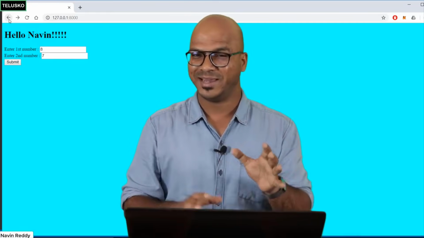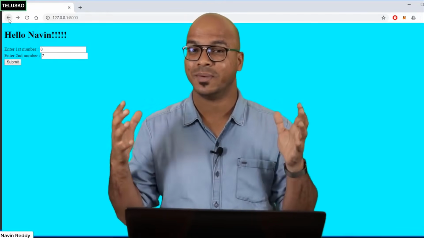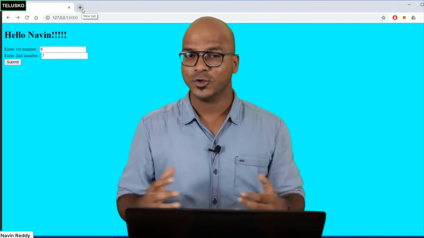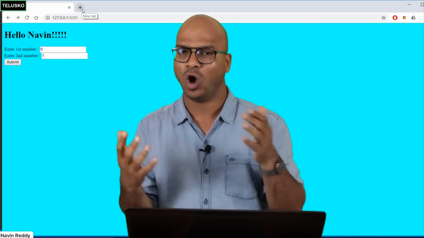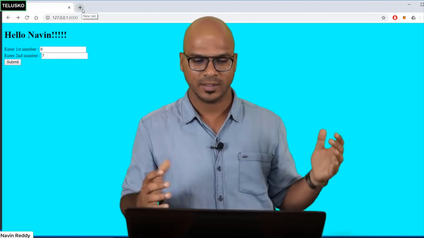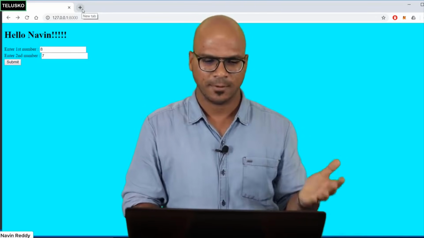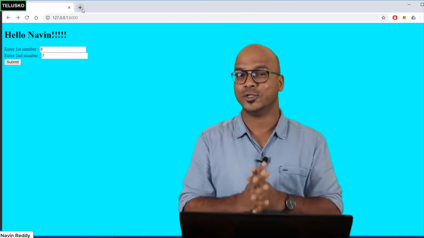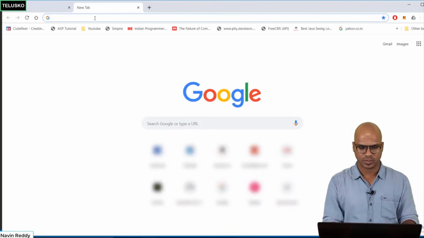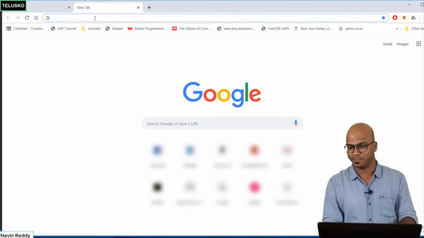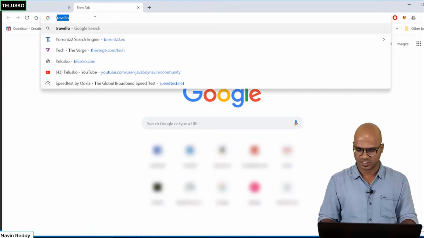But here we'll not be building anything from scratch. We will be using some existing templates. So if you go to Google, there are actually a lot of websites available which will give you templates for free, or you can buy them, right? And they're not that costly. But here, for this example, I'm going to use a free template. So let's download a simple template. So let's go to, in fact, I have already checked one template on the website, which is Travelo.